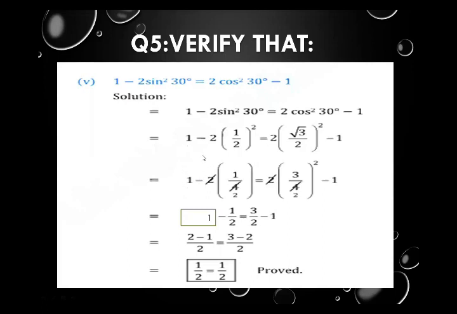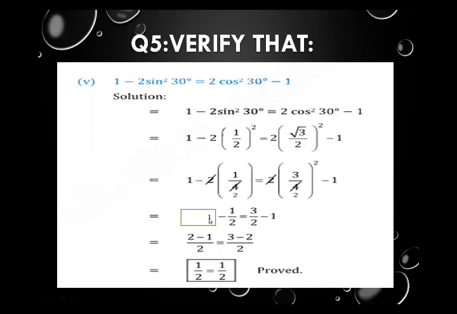On the left, 1 the same, minus the same, and we find the square of the bracket, that is 1 upon 4. That 4 will be cancelled by the 2, so 2 on the 2, 2 to the 4. From here we have the value 1 upon 2. On the right hand side, 2 the same. Find the square of root 3 upon 2. Square of root 3 is 3 and square of 2 is 4, so it is 3 upon 4. Minus 1 the same. That 2 is cancelled by the 4, and from here we have the answer 3 upon 2.